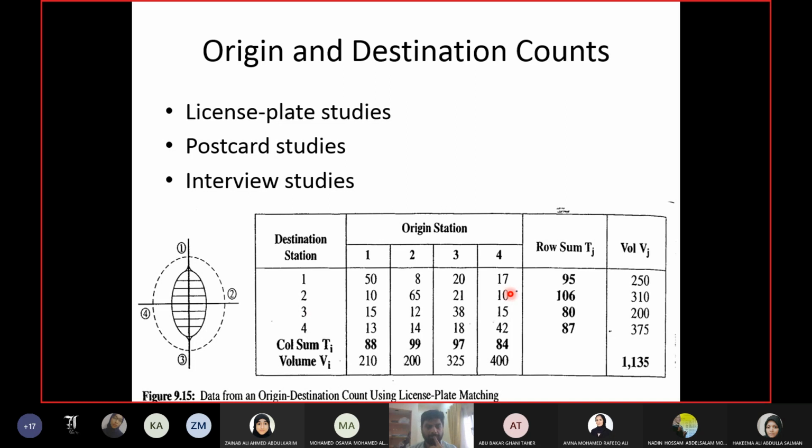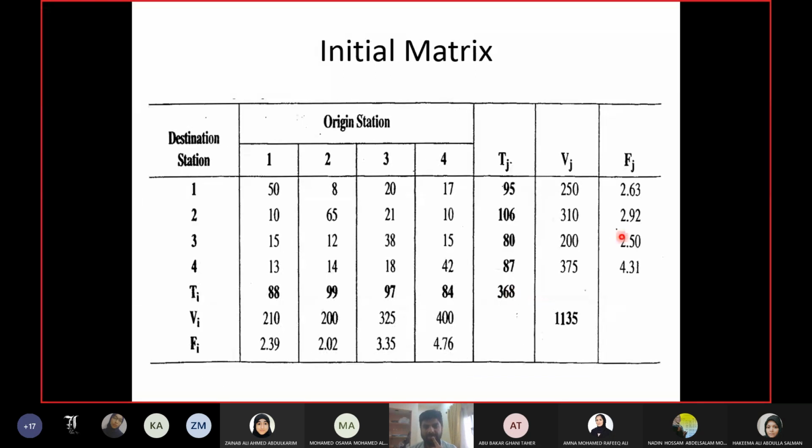Okay, let me show it to you. So these are the adjustment factors with the initial values, initial submissions. So 250 upon 95 equals 2.63. Similarly, 210 upon 88 gives you 2.39. Okay. Now if I want to calibrate 50, then 50 should be multiplied with the average of 2.39 and 2.63.